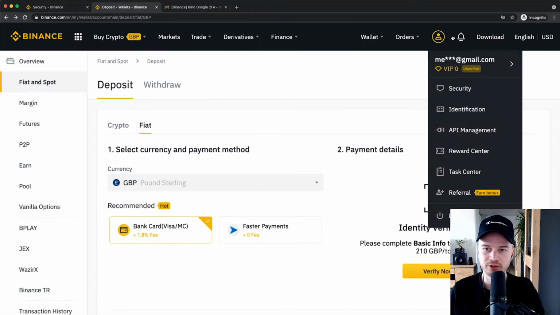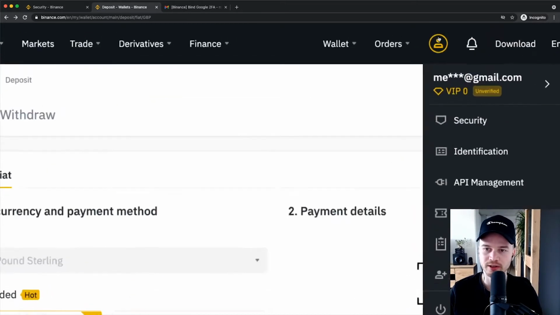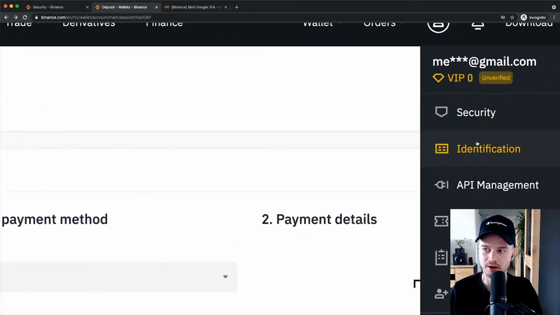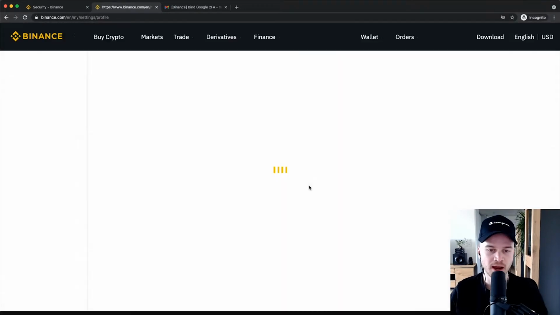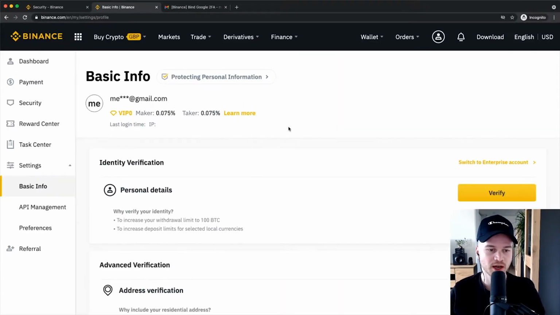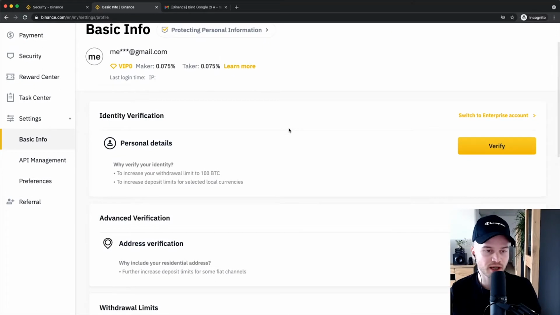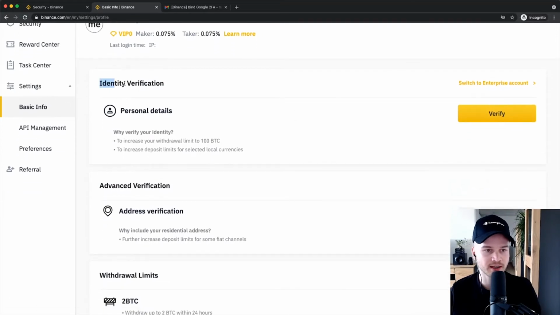So we're going to head over to the top right here, hover over the account icon, and then click on identification right here. And that will take us to this page. Now, there's actually two layers of identification. The first one being the identity verification, where we just have to identify ourselves using an ID card.